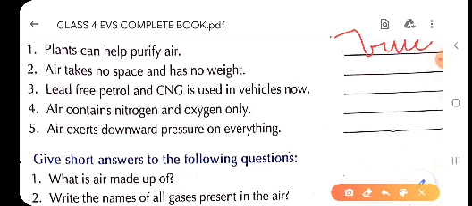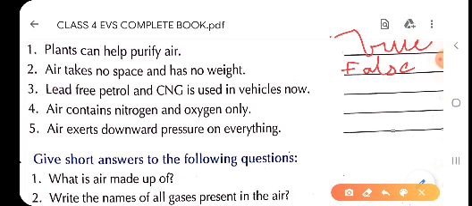Now, second one, children. Second statement is air takes no space and has no weight. Children, this statement is completely wrong, because we have studied in the chapter that air occupies space and has weight. So, this statement is completely false, and you will write here false.